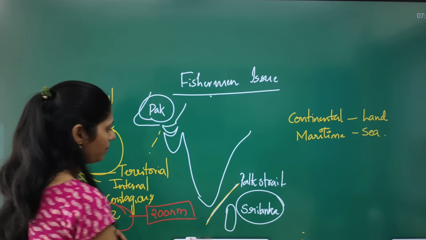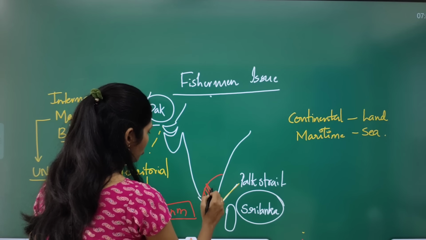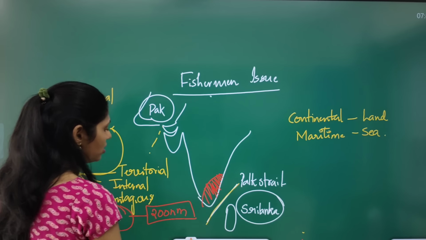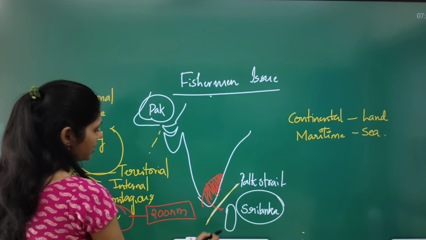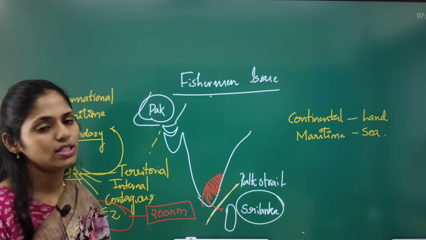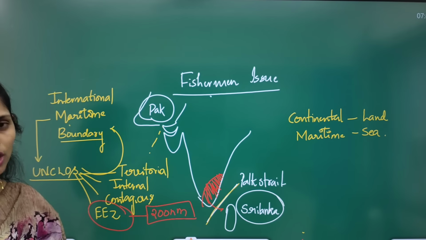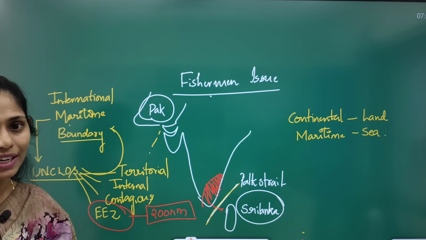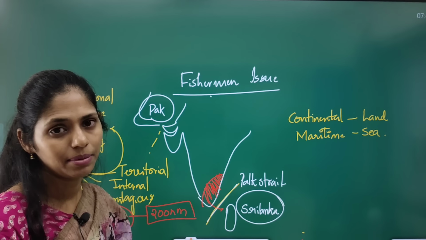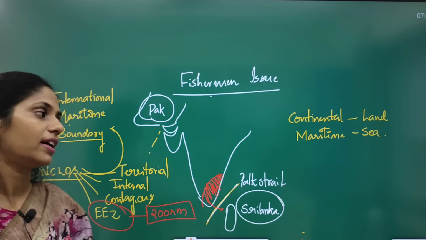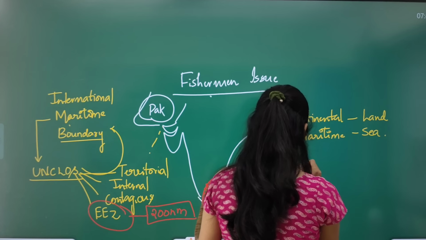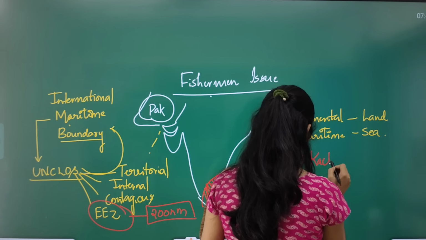The issue here is that people from the Tamil Nadu region, especially coastal people, depend on fishing as their livelihood, so they cross the Palk Strait. Because of this, Sri Lankan Navy personnel catch Indian fishermen and beat them badly, and the boats are taken away by the Sri Lankan authorities. One more issue between India and Sri Lanka is the Katchatheevu Islands.